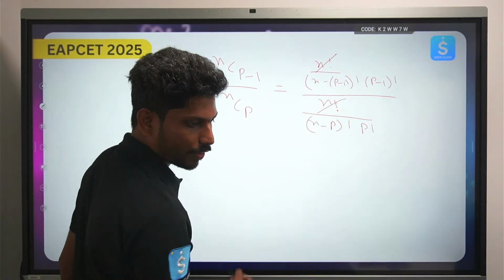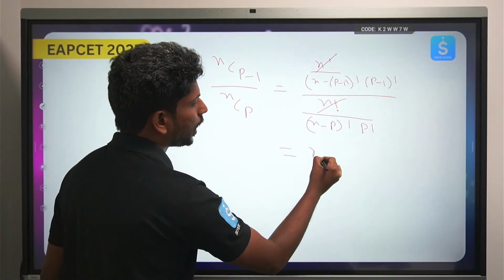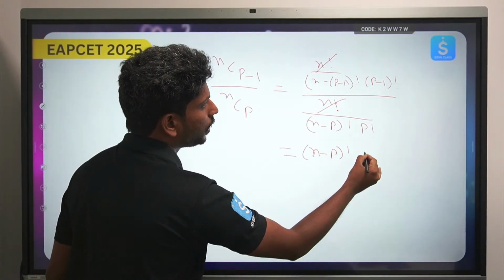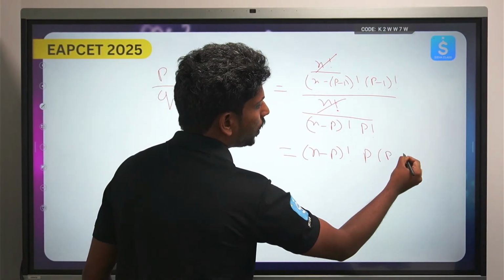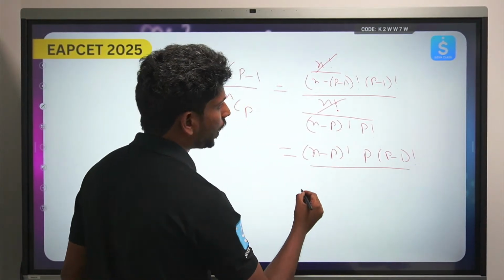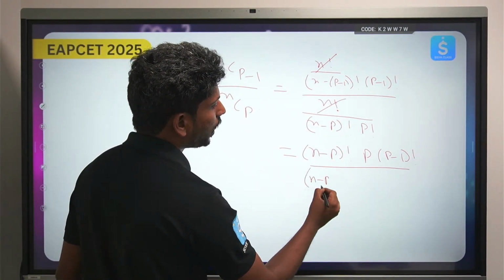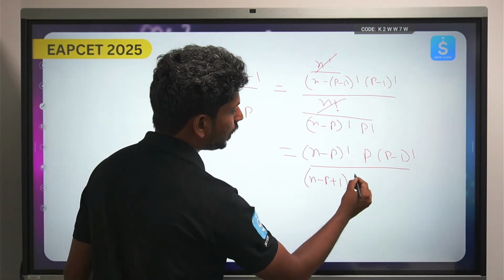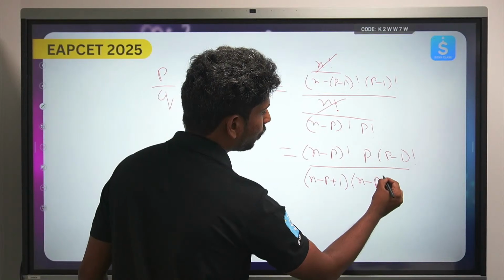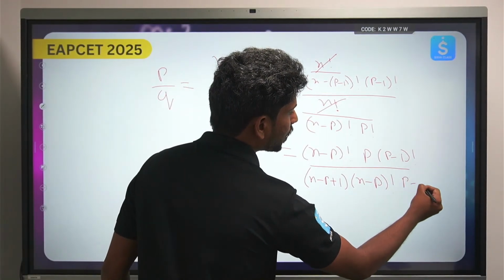I can cancel n factorial, and cancel (n minus p) factorial and (p minus 1) factorial.